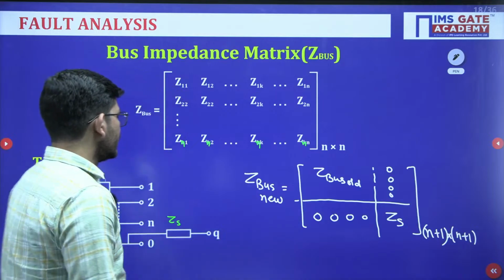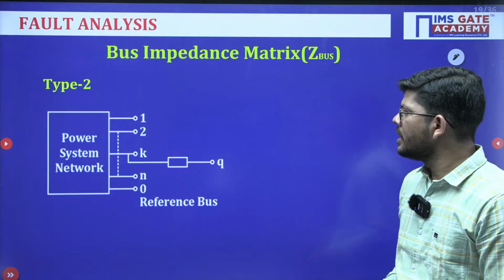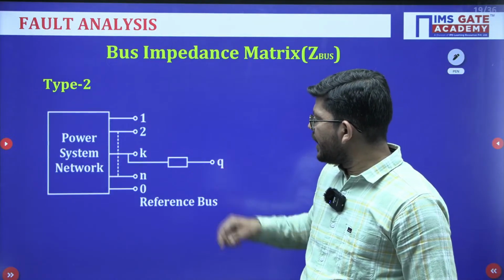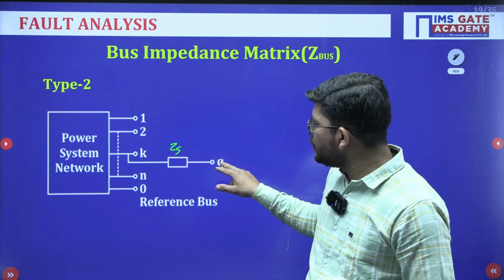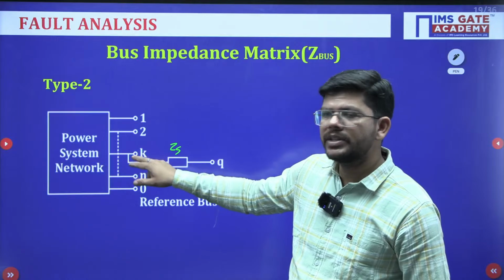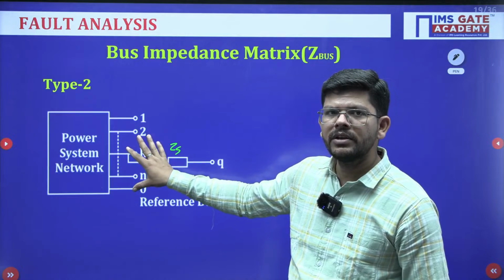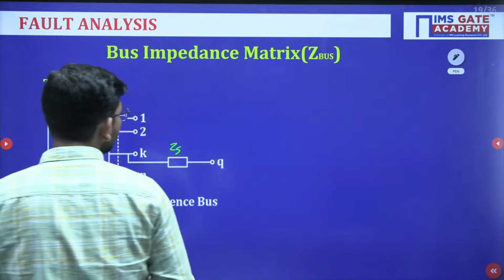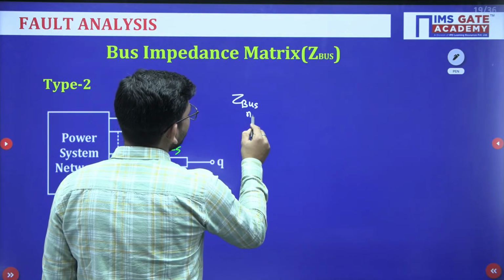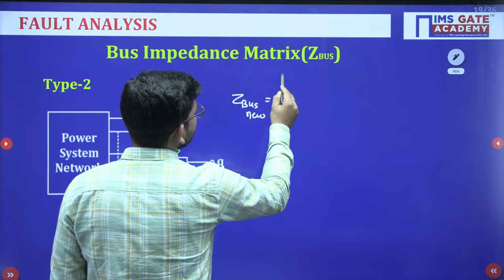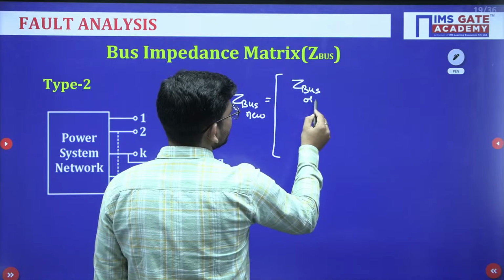Okay. Type 2 modification. In type 2 modification, what are we doing? Now we are adding an element Zs from a new bus to an existing bus of the system. This time we have changed the bus. Earlier we had chosen the reference bus, now we are adding to a system bus. Okay. So if you are doing this, what will be the new bus matrix? In that case, your Z bus new will be equal to Z bus old.